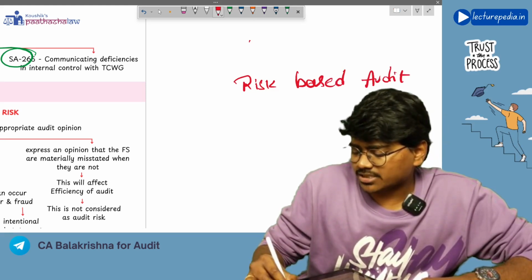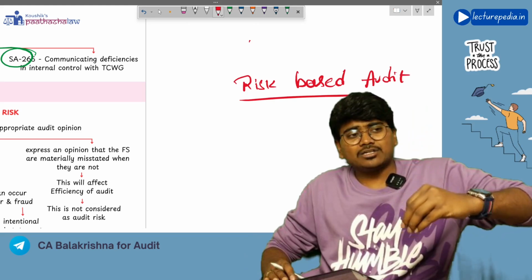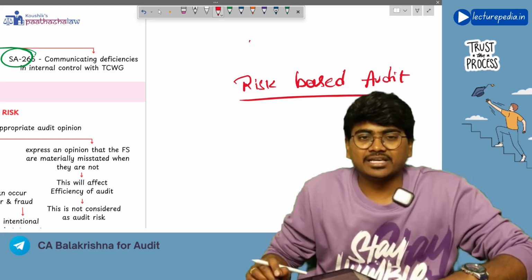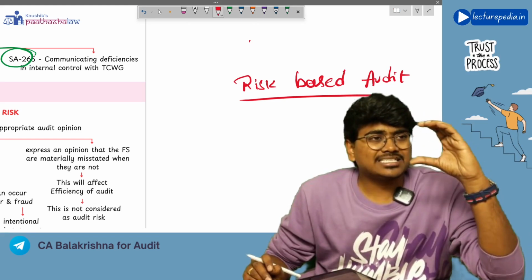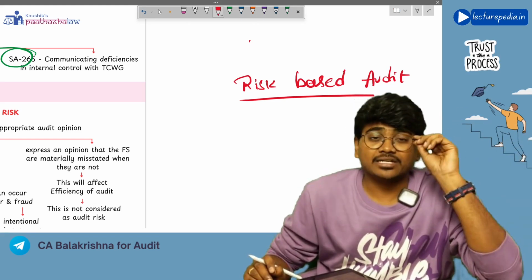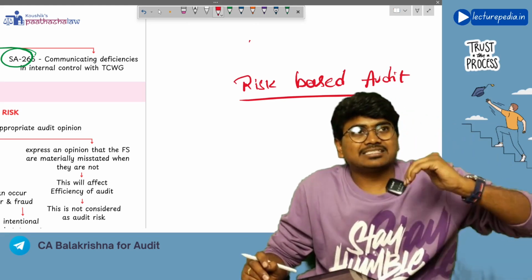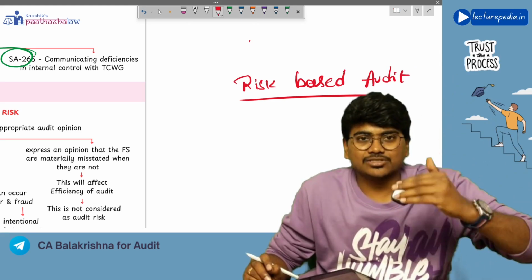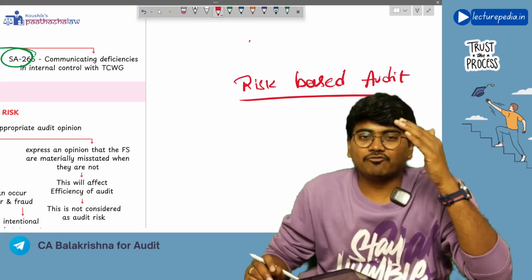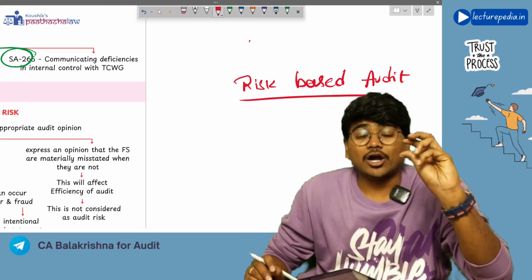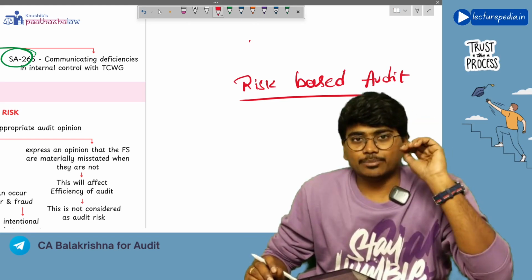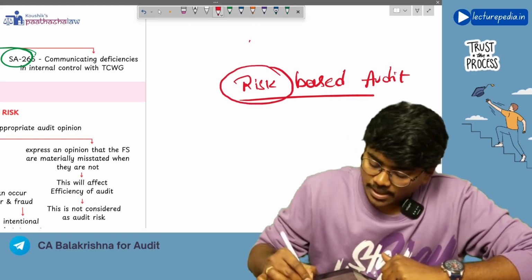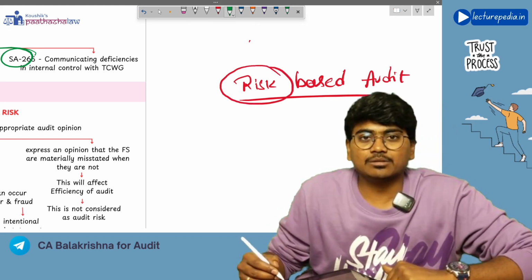Risk based audit means the auditor will not do audit of each and every item in detail. No, he will first of all identify risk. What is the risk of material misstatement in a particular area? If the risk is high, the audit procedures that he will perform will be high. If risk is low, the audit procedures that he will perform will be less. Like this, the audit that the auditor conducts is a risk based audit. Now, for doing a risk-based audit, first of all, you need to identify the risk of material misstatements.